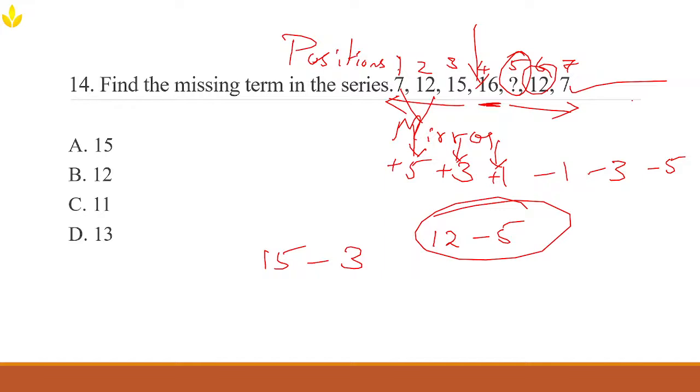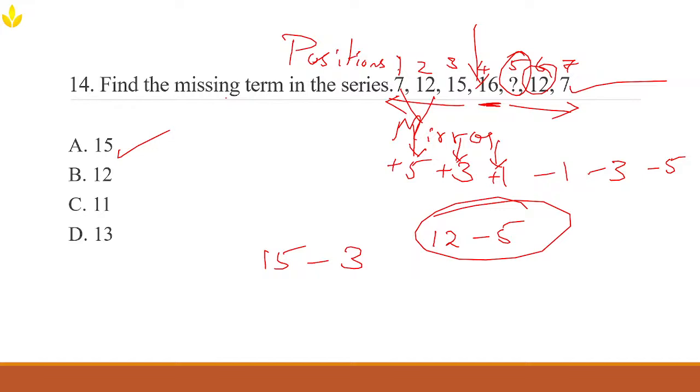So what is the missing number in this place? Obviously it's 15. Yes, of course. You can do it in different approaches also, like you can see the consecutive patterns like plus 5, plus 3, plus 1, and then also minus 1. That way also you can do it.